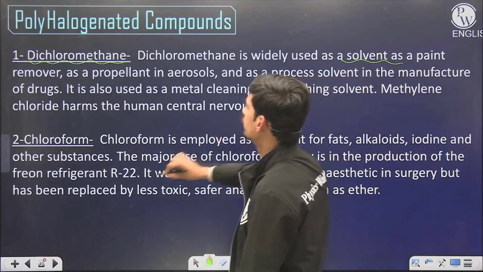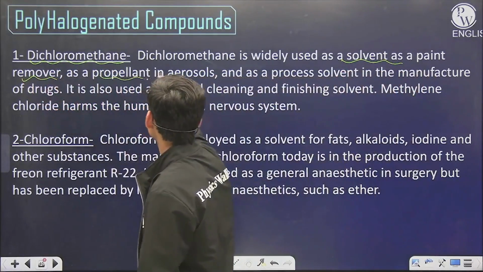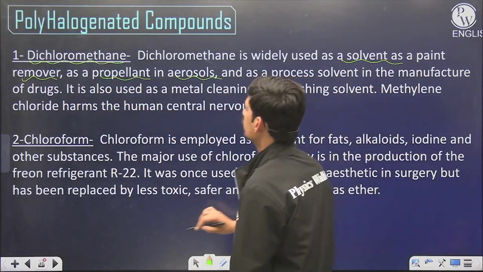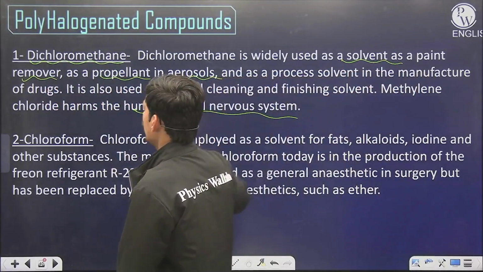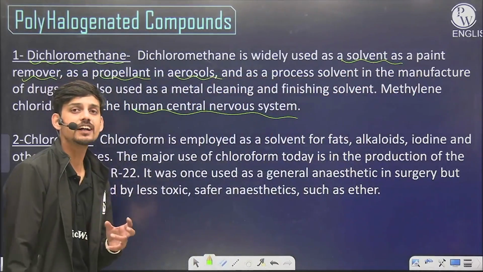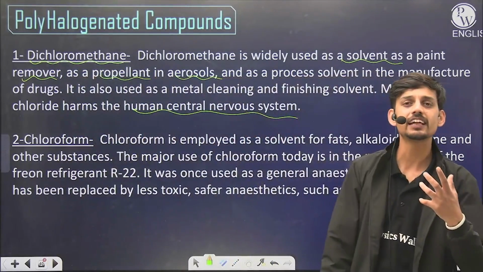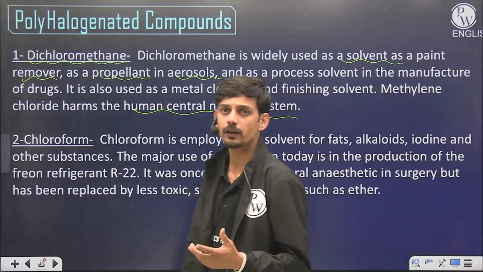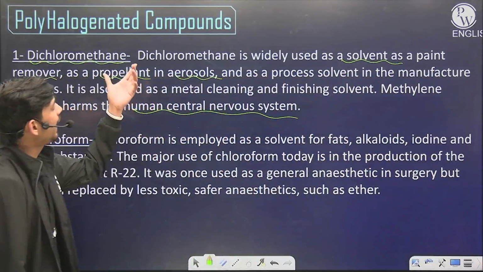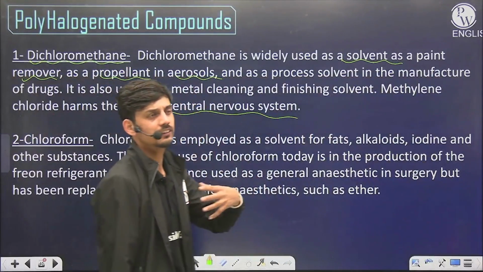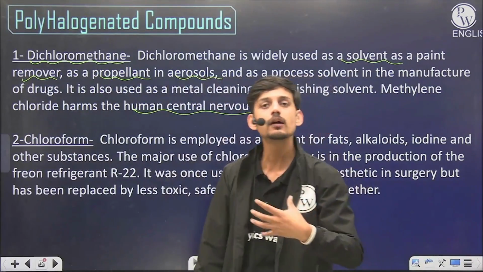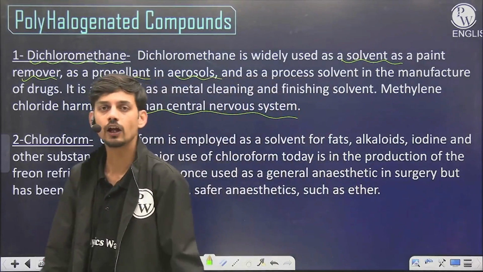for a paint remover, propellant, aerosol, and this affects the human nervous system and causes some serious damages like nausea, diarrhea, etc. So the halogen compounds are usually toxic for us humans.